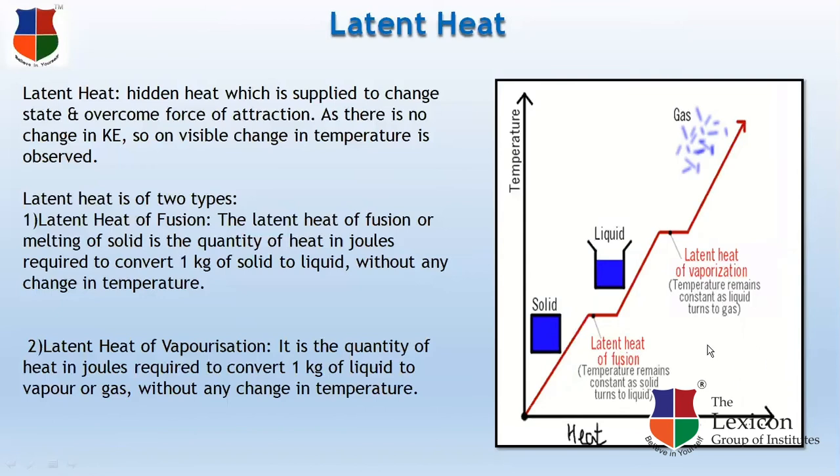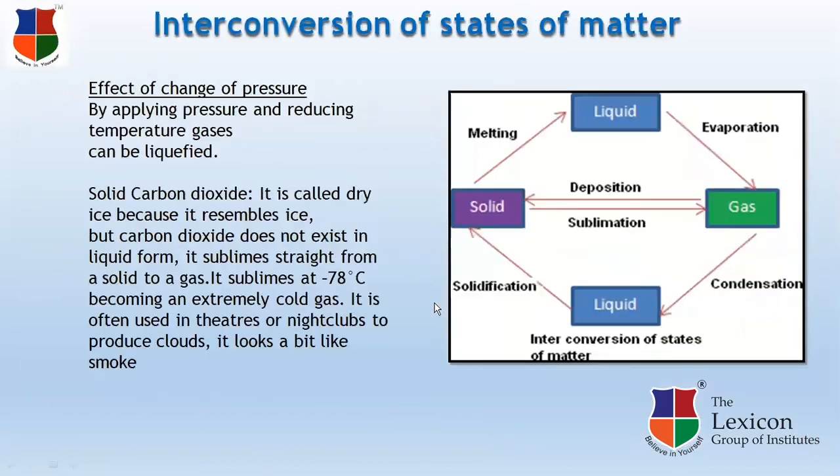So latent heat is just the hidden heat which helps in the interconversion of states of matter. But as there is no change in kinetic energy, you will not observe any visible change in temperature of the substance during this interconversion.